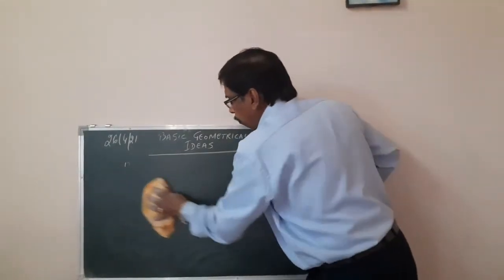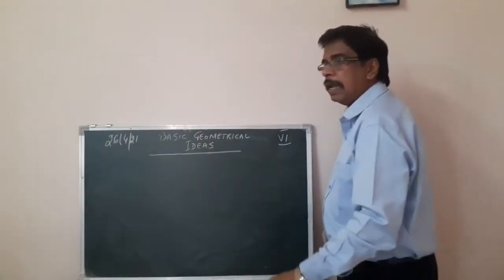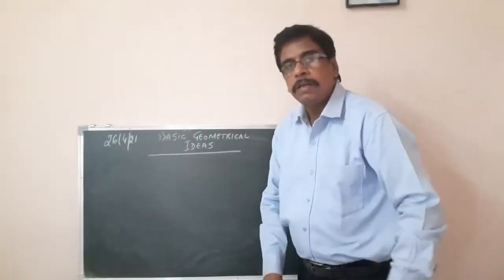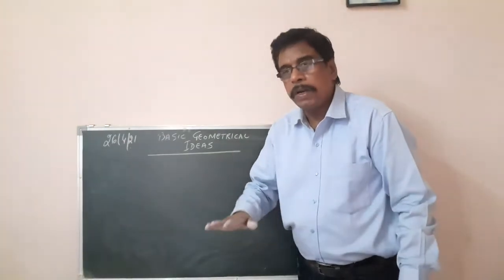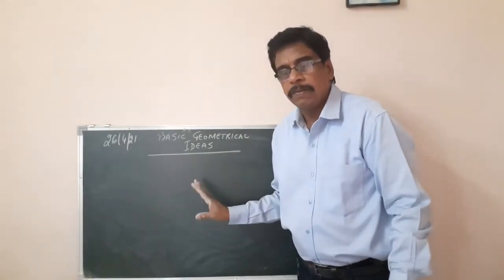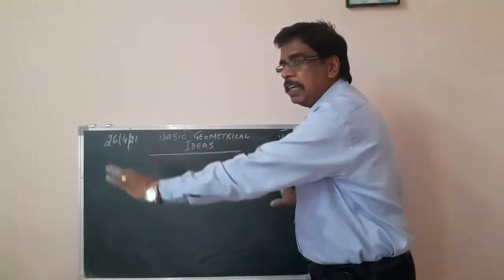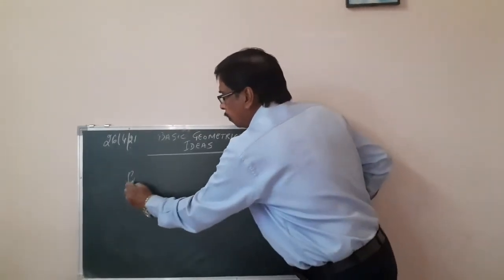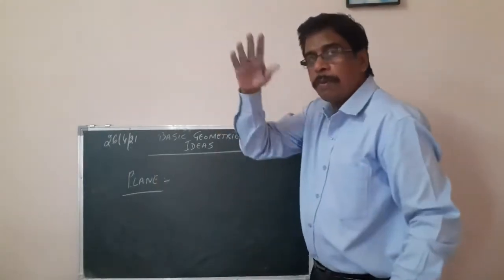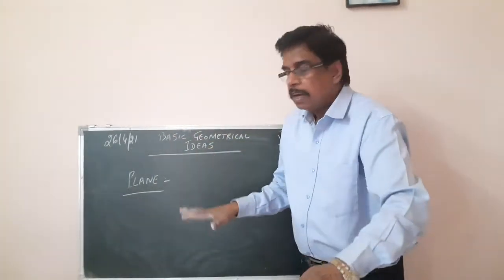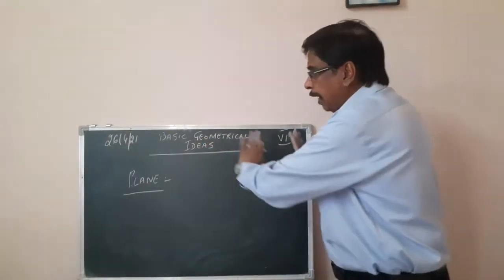After point and line segment, then we have plane. Plane, you understood what is a plane? A plane is a flat surface which extends indefinitely in all directions. A plane figure. We are not talking of other airplanes, we are talking of plane. A flat surface which is a plane.